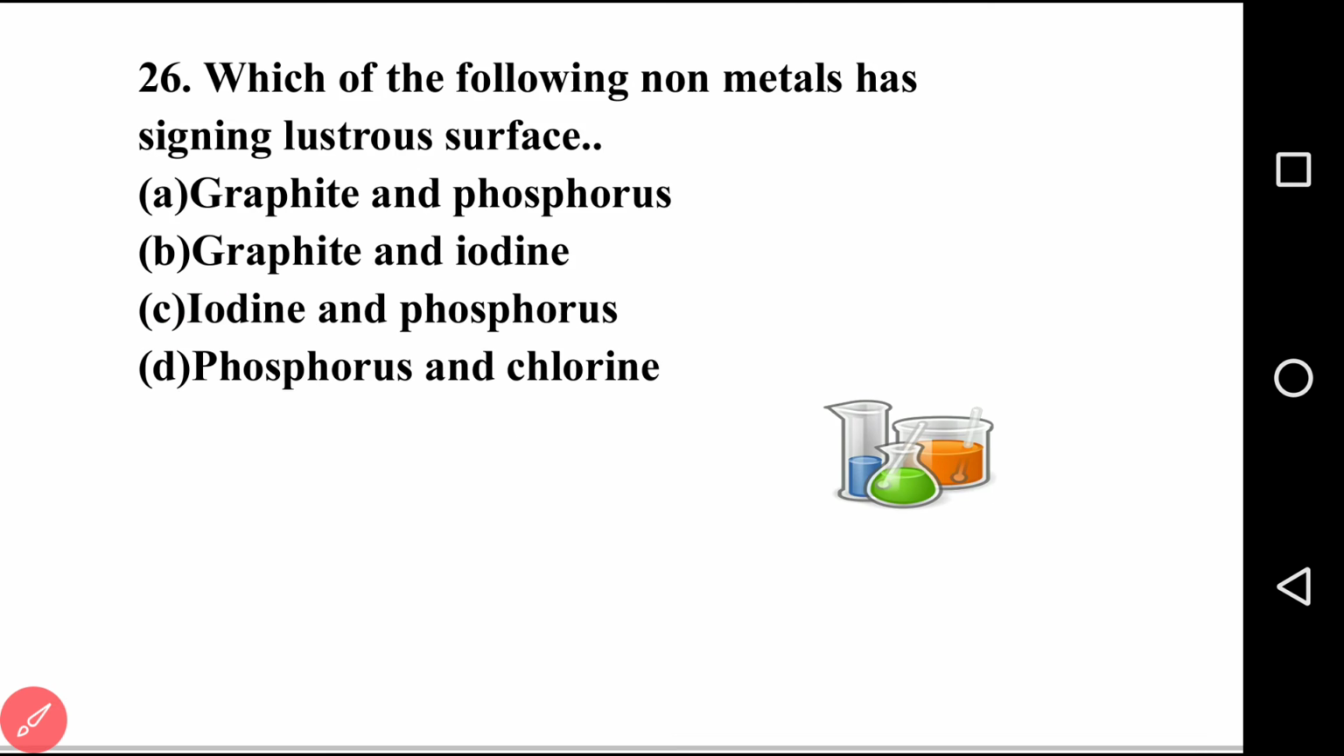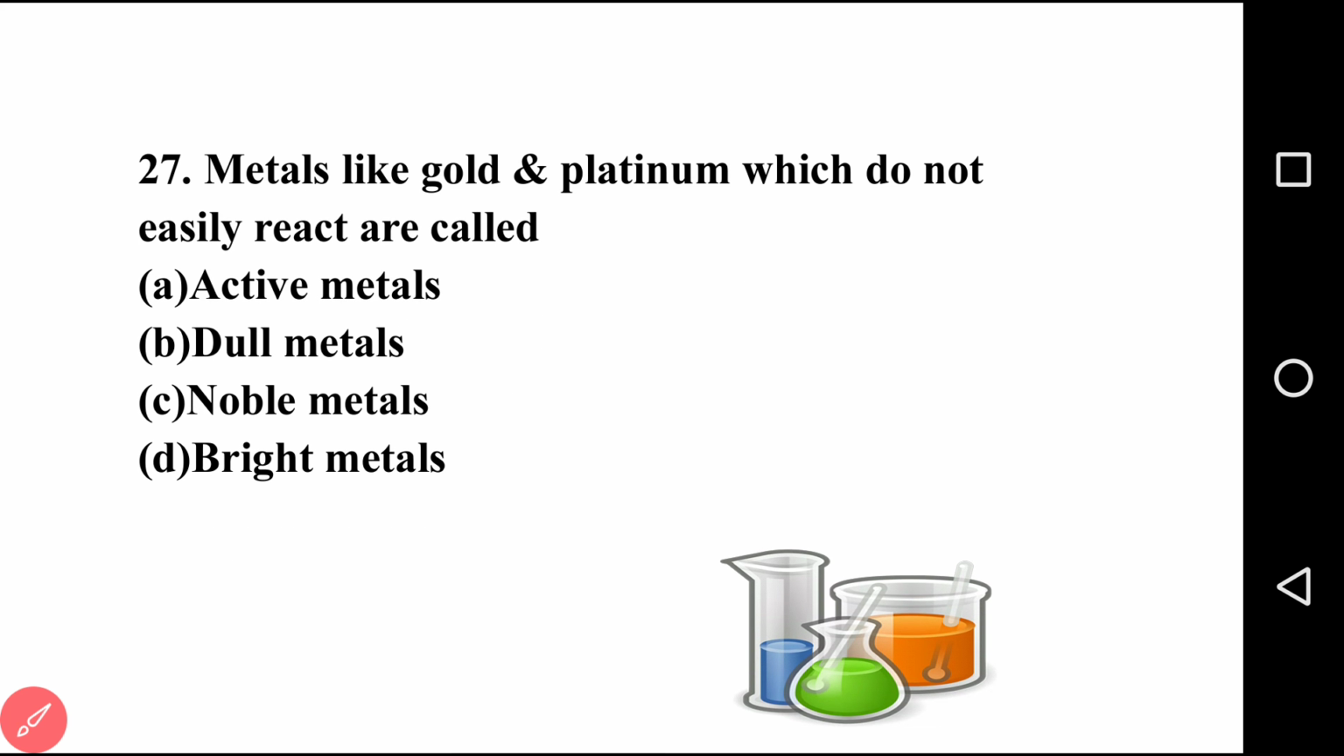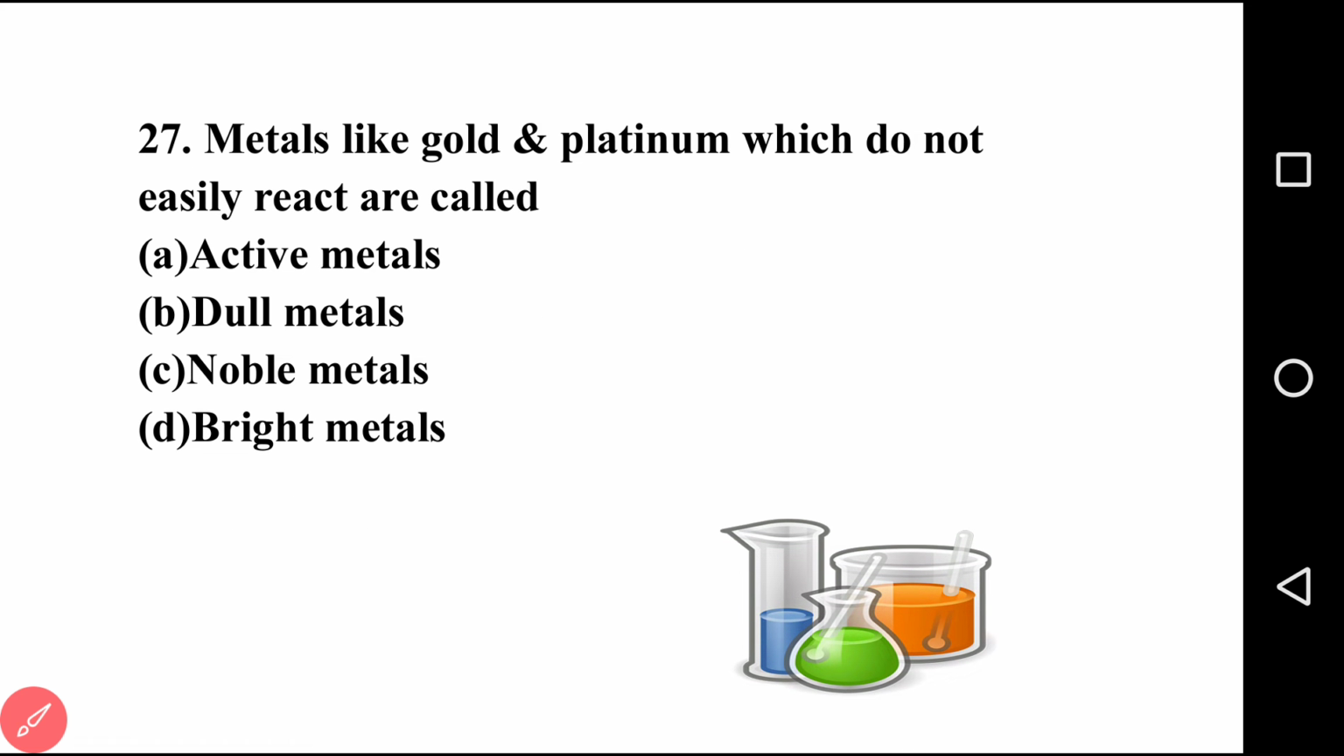Going to the next question, that is question number 27. See the screen. Metals like gold and platinum which do not easily react are called dash. First option active metal, second dull metal, third noble metal, last bright metal. I hope you solved this question. So the right answer is option C, that is noble metal.